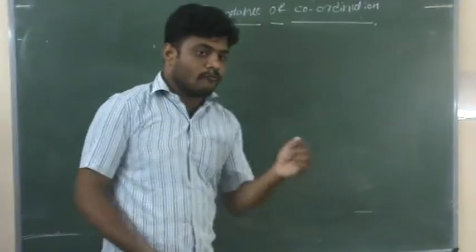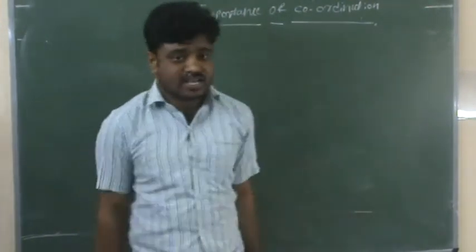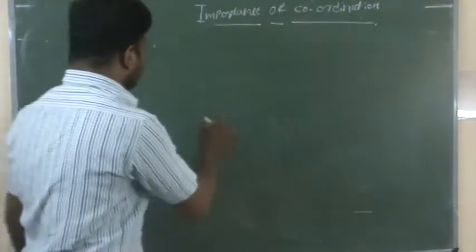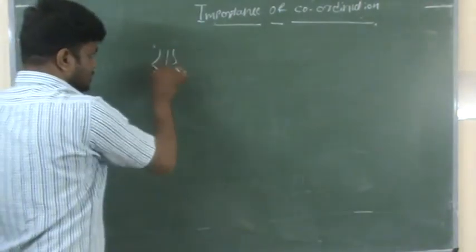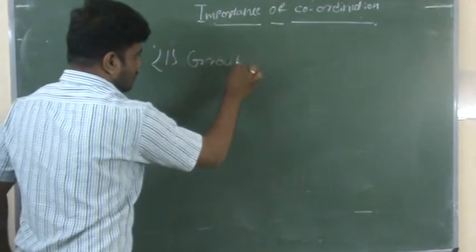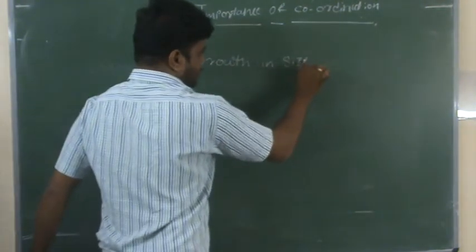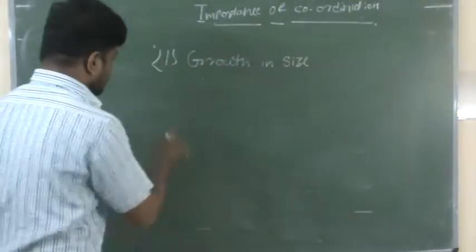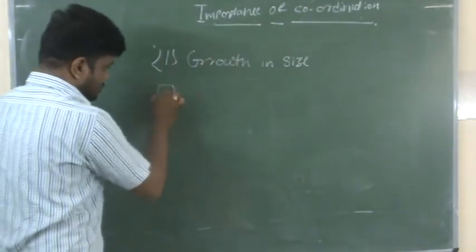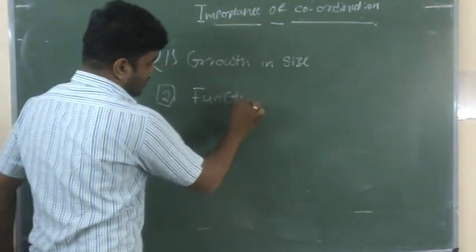So, we are talking about the reasons for coordination, or the importance of coordination. The first importance is growth in size. The second one is functional differentiation.